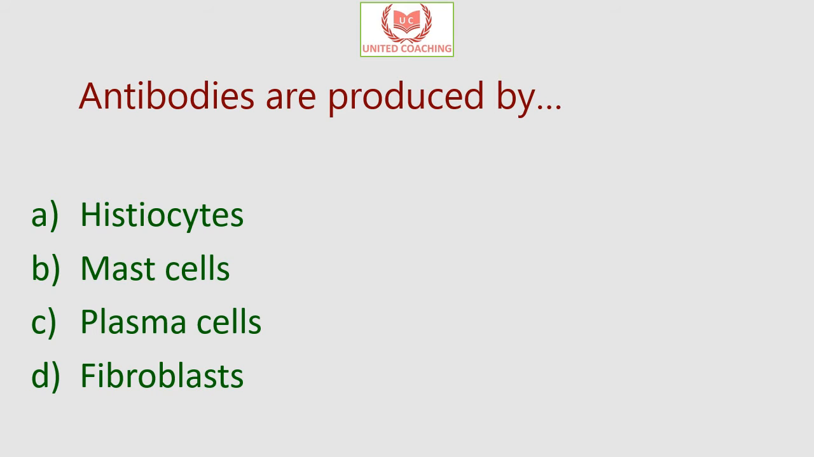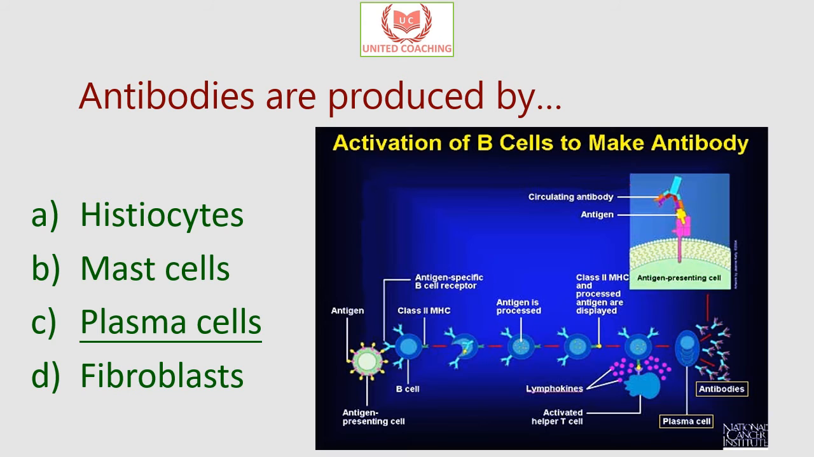Our next question is, antibodies are produced by. Is it by histiocytes, mast cells, plasma cells, or fibroblasts? So the answer is plasma cells. Antibodies are produced by plasma cells.